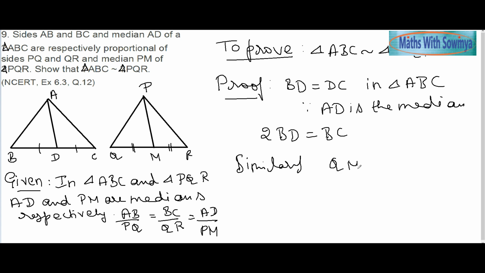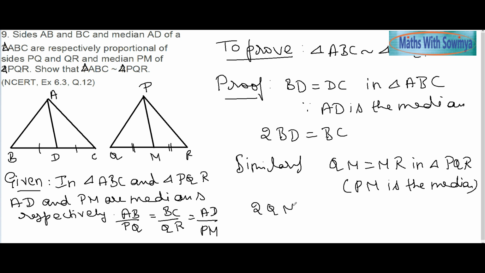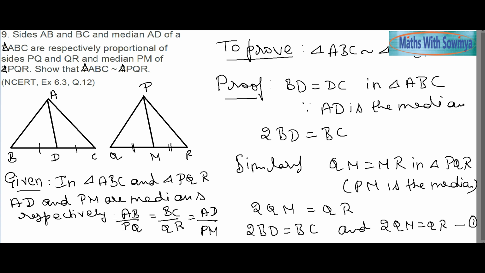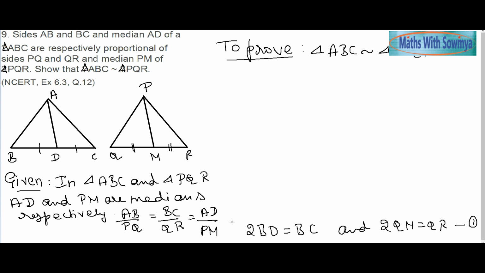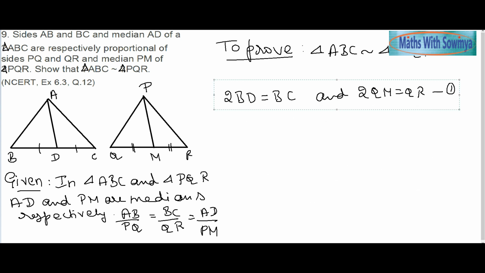Similarly, QM is equal to MR in triangle PQR. The reason here: PM is the median. So I will say here 2 times QM is equal to QR. So I got two things: 2 times BD is equal to BC and 2 times QM is equal to QR. I call it equation 1, which we will be using further. So this much we have got, and we just continue further from here.